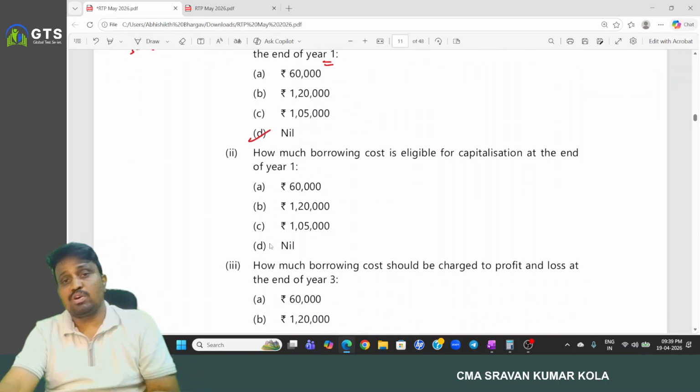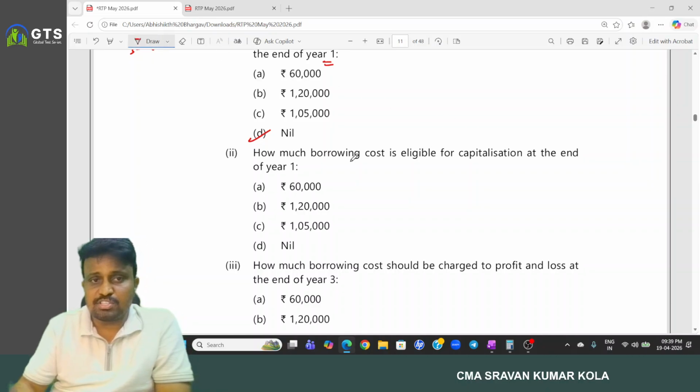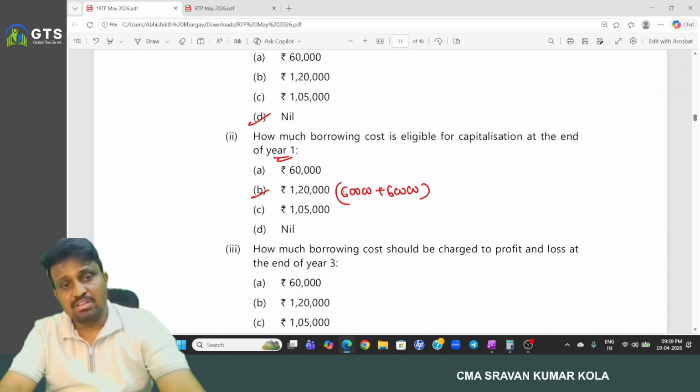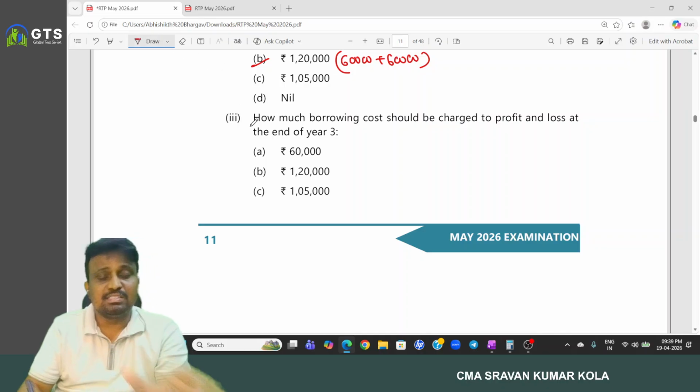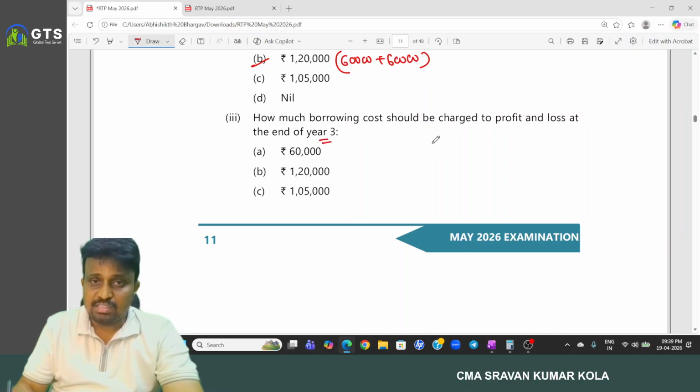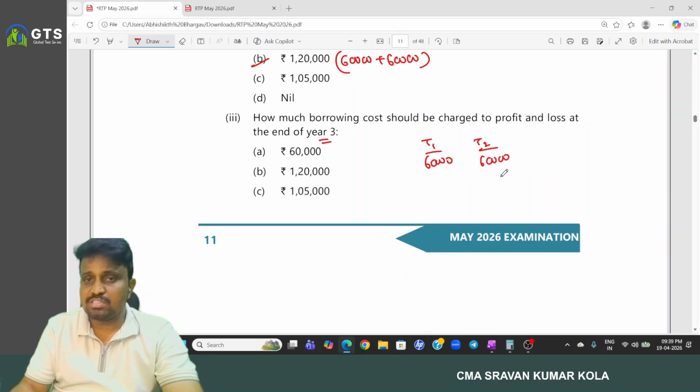How much borrowing cost is eligible for capitalization at the end of year one? As we discussed, for tower 1 60,000, for tower 2 60,000, total 1,20,000. And how much borrowing cost should be charged to profit and loss account at year end 3? In the third year, for tower 1 60,000 is there, and for tower 2 60,000 is there.